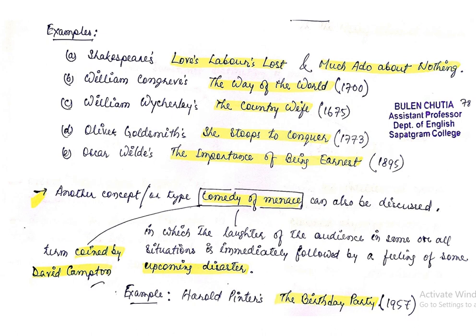Now, there is another concept, another type of comedy which is related to Harold Pinter and his plays, and this is known as comedy of Menace. Okay, comedy of Menace is that kind of comedy where the laughter of the audience in some situation or other is immediately followed by a feeling of some upcoming disaster.